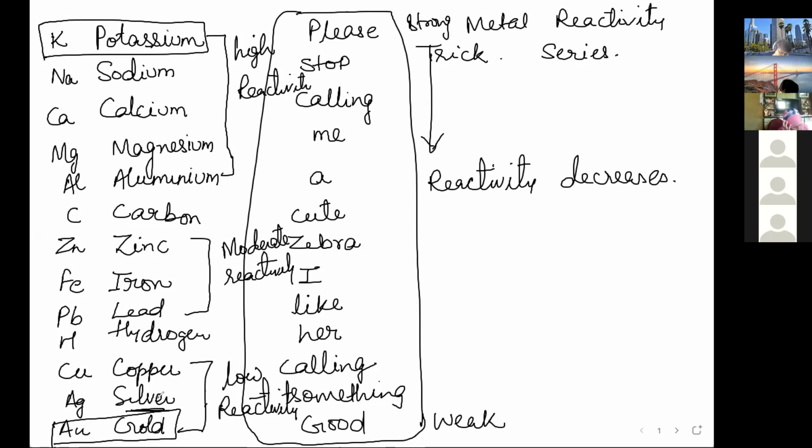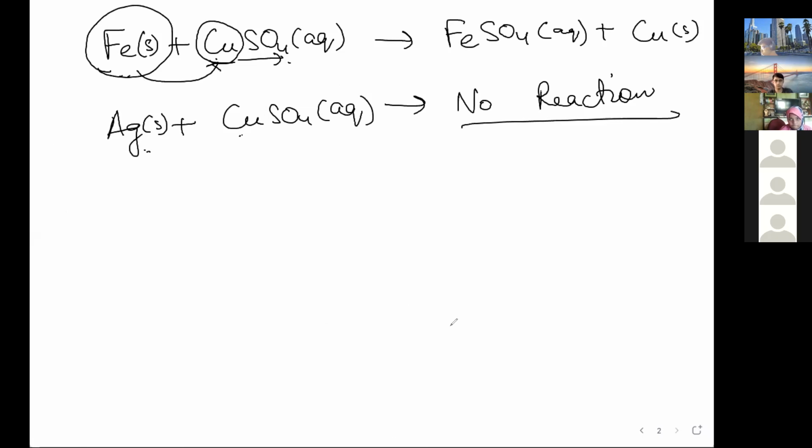Now, what is the source of metals and how do we obtain them? Because these are very highly reactive metals, they are always in combined form. They won't exist in free form; they will react with other things and be in combined form. But the weaker metals, some of them are available in free form in Earth's crust. So how do we obtain these metals?